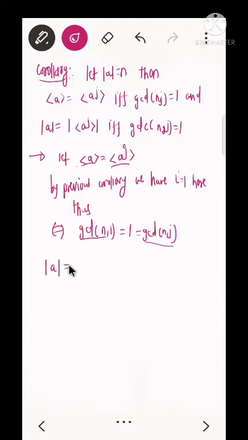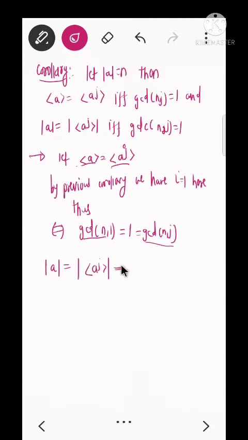Similarly, if we take this second part, that is order of a is equal to order of the group generated by a to the power j, we have to show that this gcd of nj is equal to 1. Okay, so from the corollary of the previous theorem, we have shown that the order of an element is nothing but the cardinality of the group generated by this element.